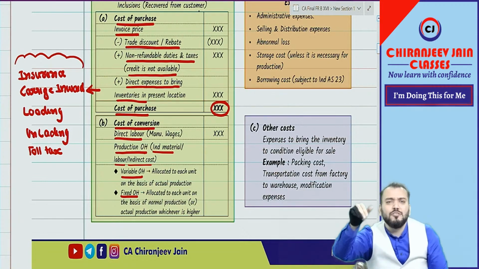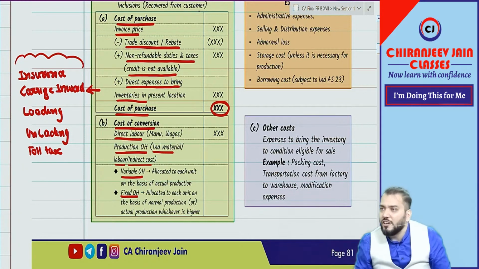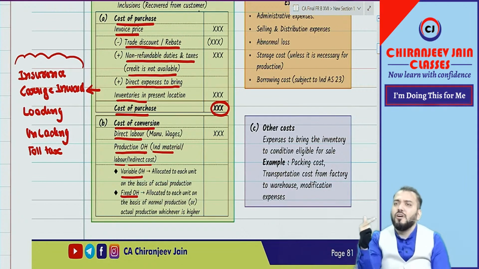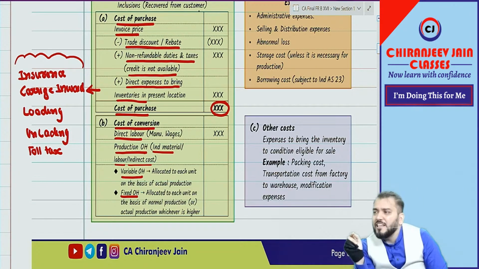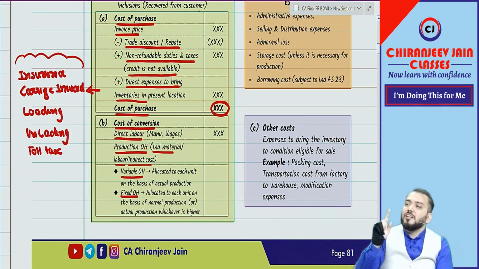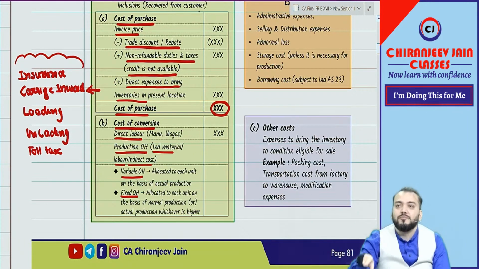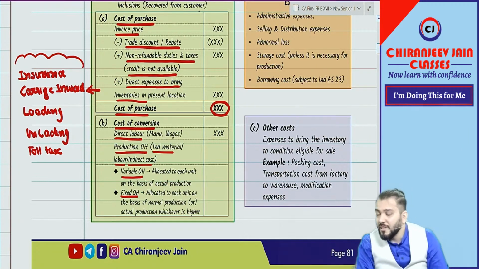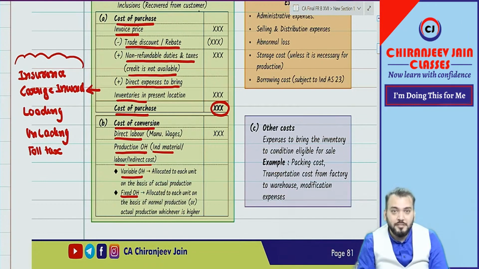You have done allocation in your costing subject, but I am not teaching you costing. I am teaching you FR. My question to you all: whatever cost price you calculate in the costing subject and whatever cost price we are calculating in the FR subject, are they the same or different? Have you understood the question? Try to understand. Why different? Because different subject.